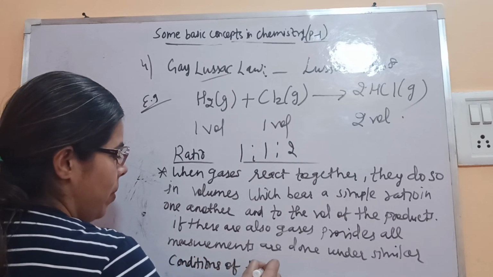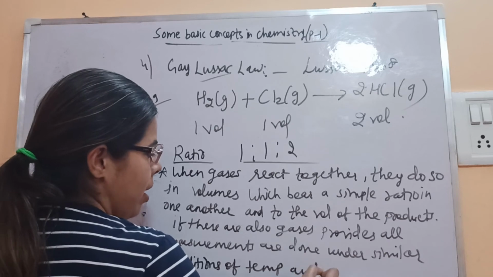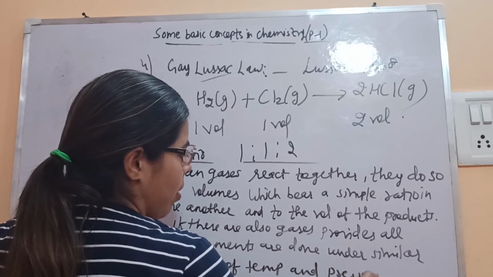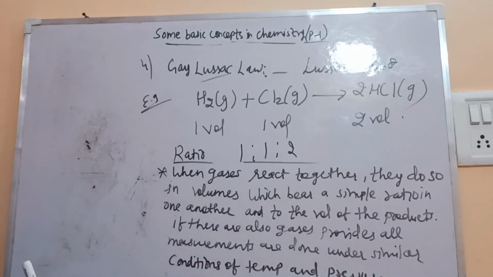Conditions of temperature and pressure. Fine.